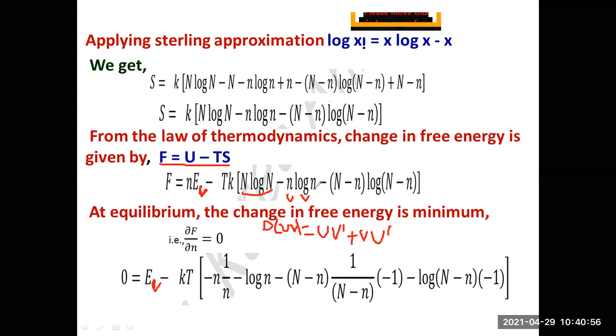Here x is not there, so what will you write? n is there, so 1 by n. Understood?